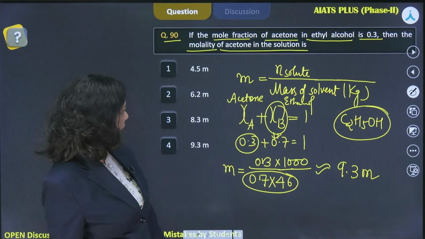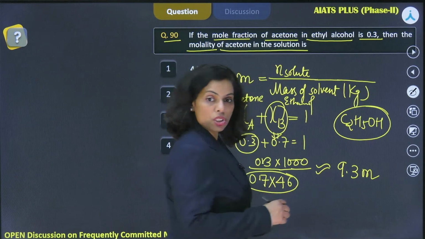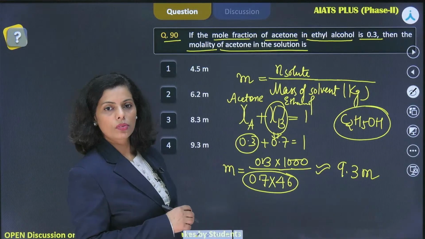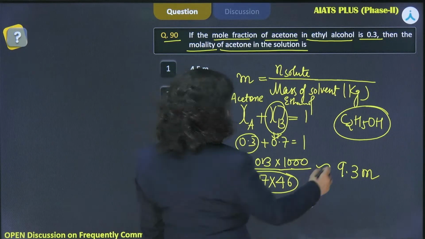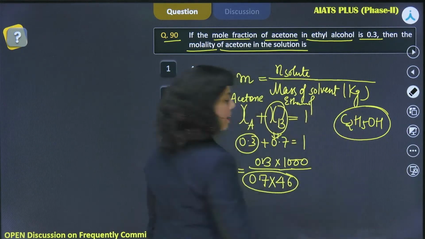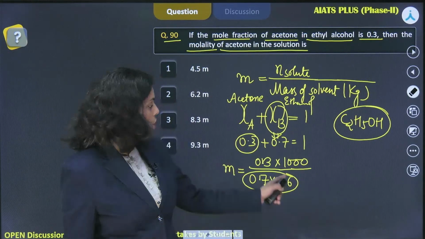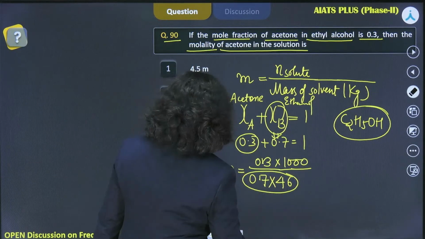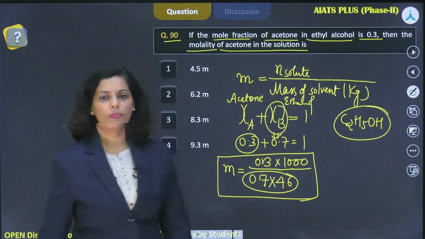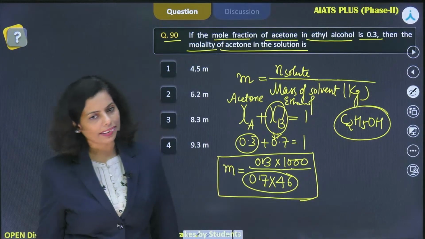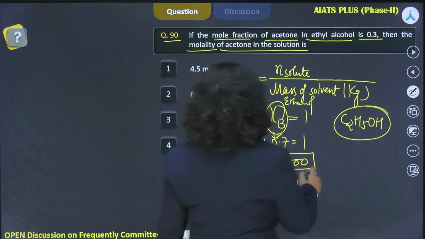Okay, Divya? 8.3. So that I need to look at. Just check once again. So this I am leaving to you all. Just solve this and find out. Okay? Achha, you did a calculation mistake. Just solve this value. I am just enclosing it. Find out the answer. Fourth option, right? Here. Just check.